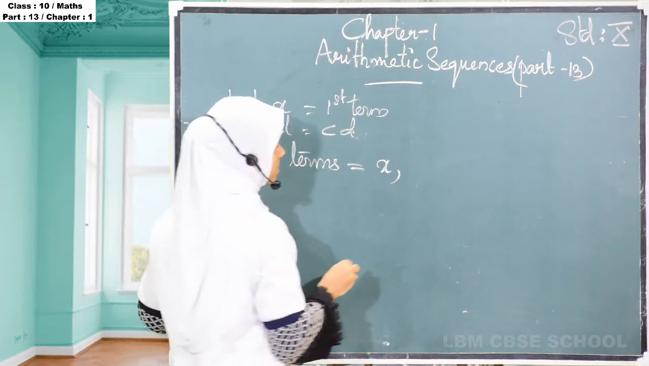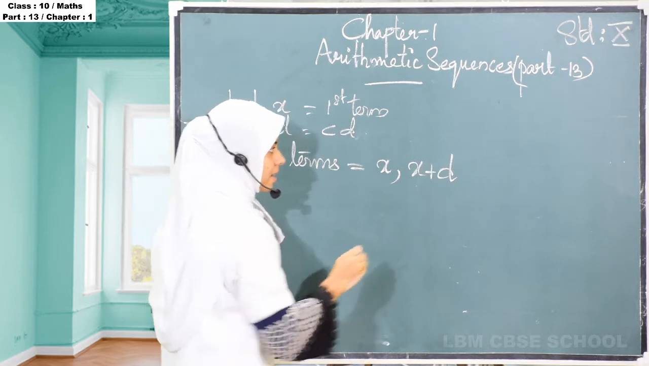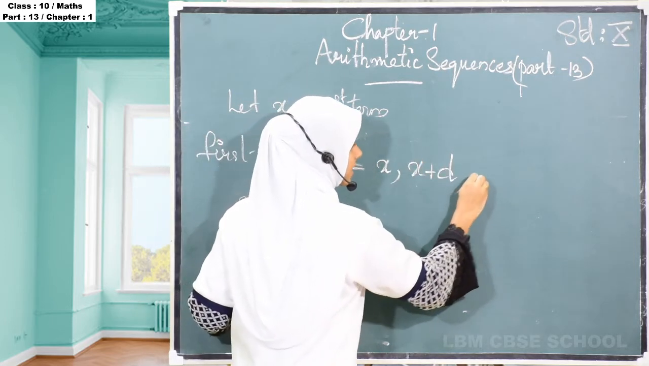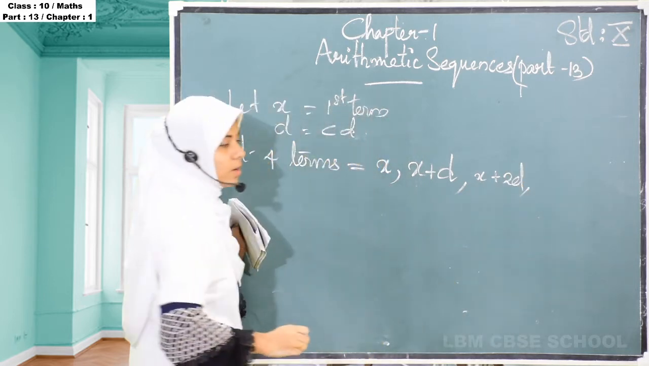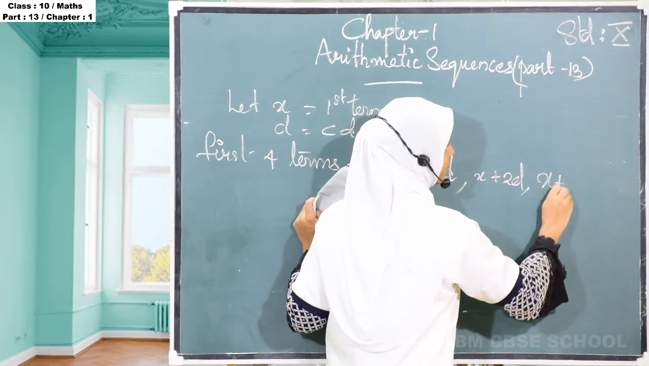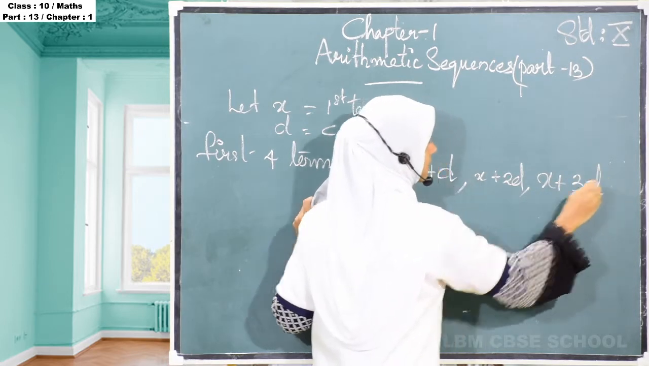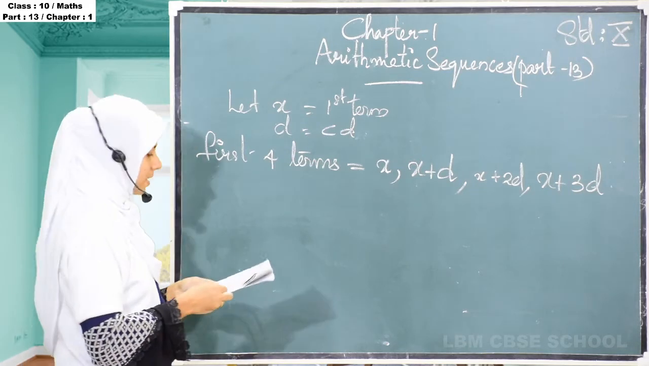Then the next term is x ന്റെ കൂടെ d common difference ആഡ് ചെയ്യുമ്പോഴാണ് second term കിട്ടുന്നത് അല്ലേ? അപ്പോൾ third term എങ്ങനെ കിട്ടും? x ന്റെ കൂടെ 2 times common difference ആഡ് ചെയ്തപ്പോൾ നമുക്ക് we got the third term, and when we add the first term with the 3 times common difference, then we'll get the fourth term of this particular arithmetic sequence.